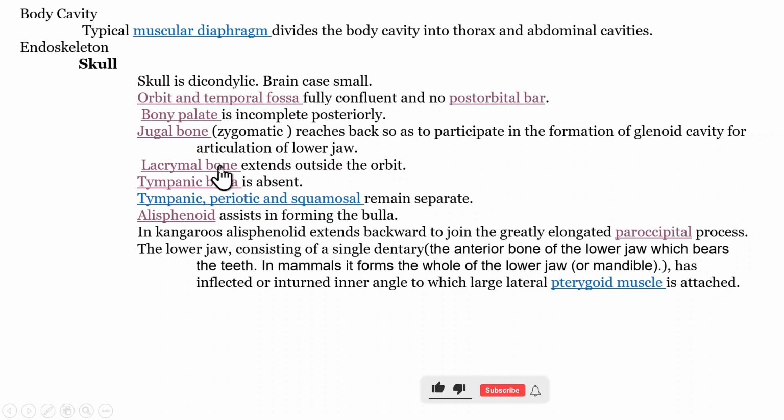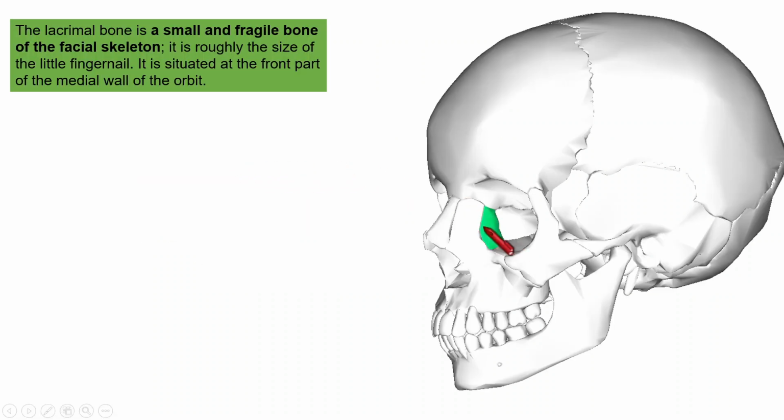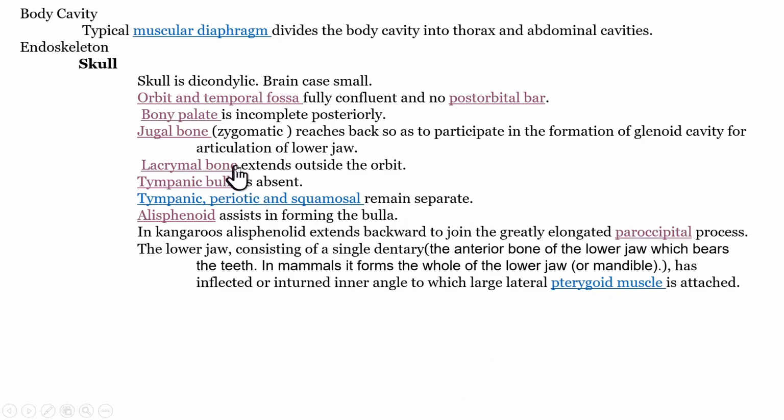Next is the lacrimal bone. The lacrimal bone is a bone that we can see near the orbit, at the front part of the orbit. I will show you. The lacrimal bone is a small, fragile bone of the facial skeleton, about the size of a fingernail, located at the front part of the medial wall of the orbit. So that is the lacrimal bone. It extends a little bit outside the orbit in the case of Metatherians.